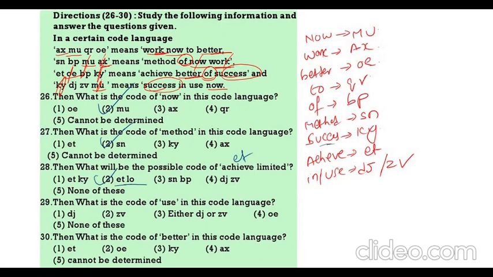KY is the code for success. What is the code for use? Either DJ or ZB. What is the code for better? OE. OE is the correct answer.